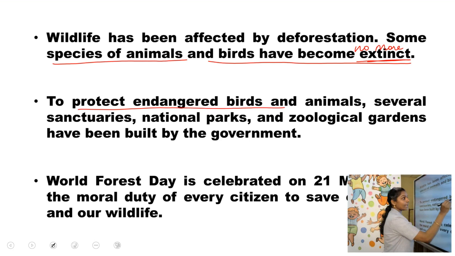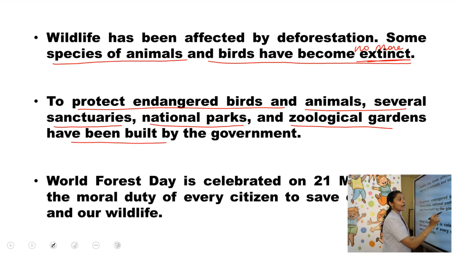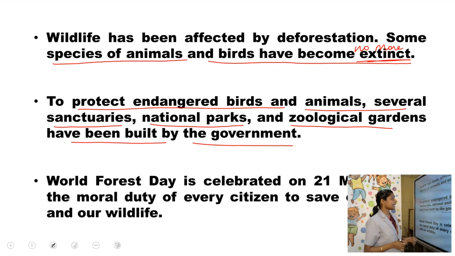So to protect endangered birds and animals, several sanctuaries, national parks and zoological gardens have been built by the government. Zoo is one of the examples for that. So these animals are being protected. Animals as well as birds and other insects that are endangered are being protected.